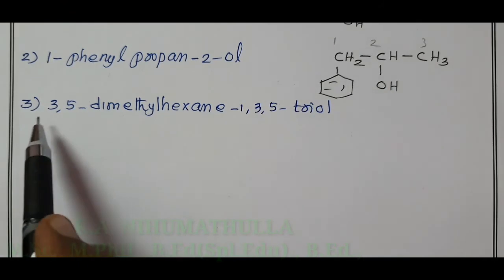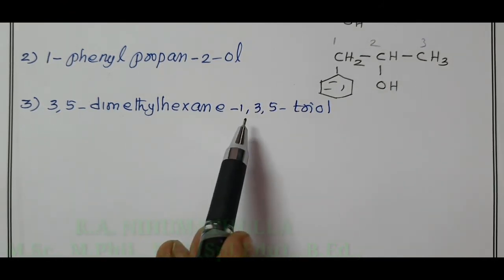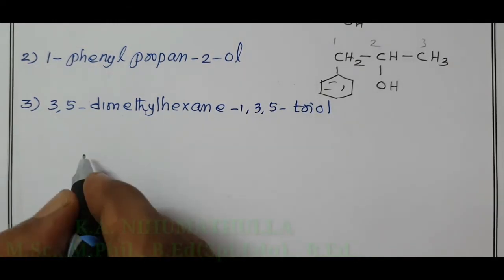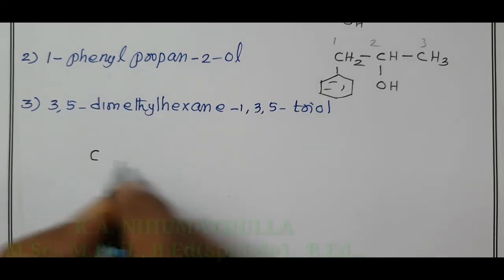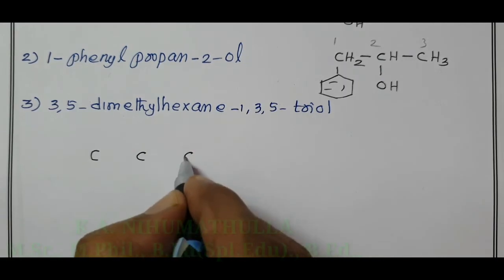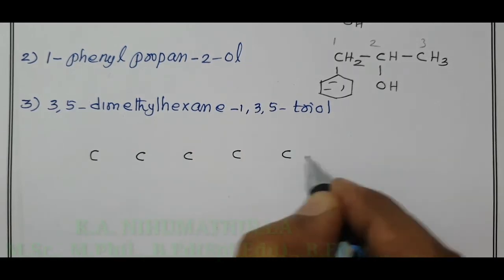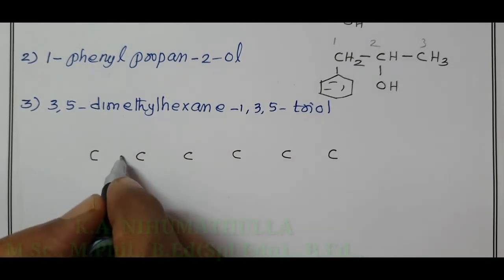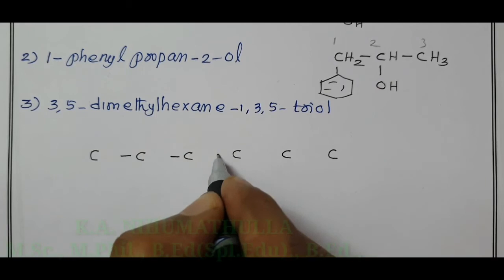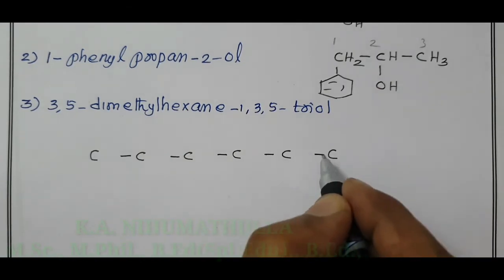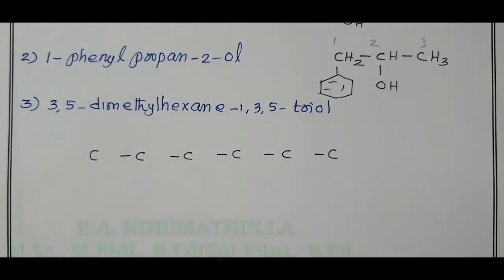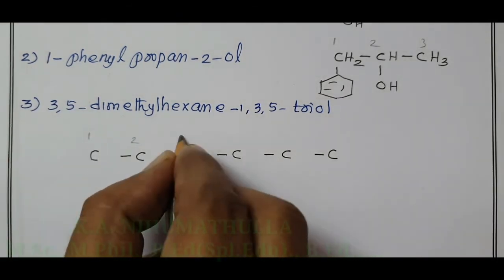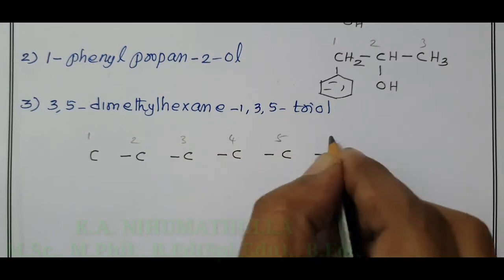Third compound, 3,5-dimethyl hexane-1,3,5-triol. The parent hydrocarbon is hexane, 1, 2, 3, 4, 5, 6. The 'ane' indicates all the carbon atoms are linked by a single bond, and when you give numbering 1, 2, 3, 4, 5, 6.